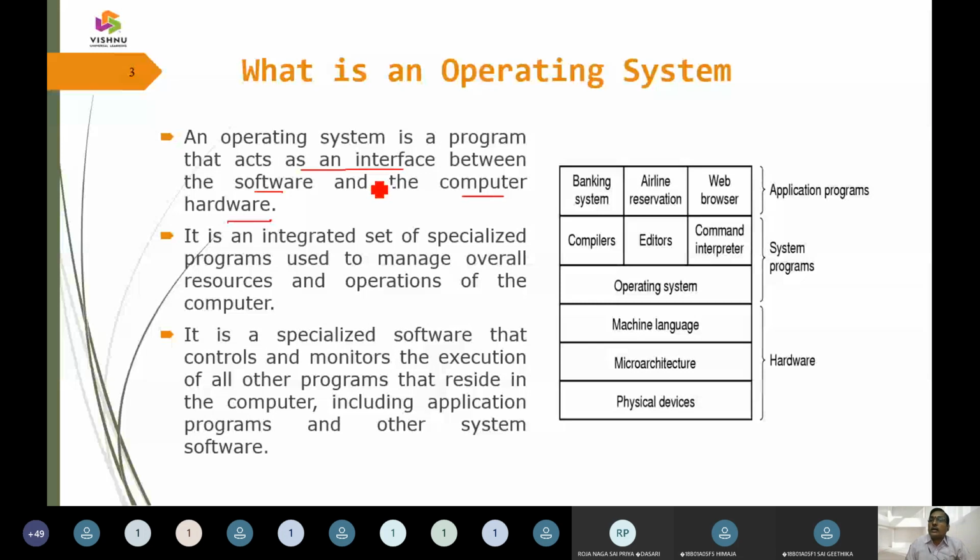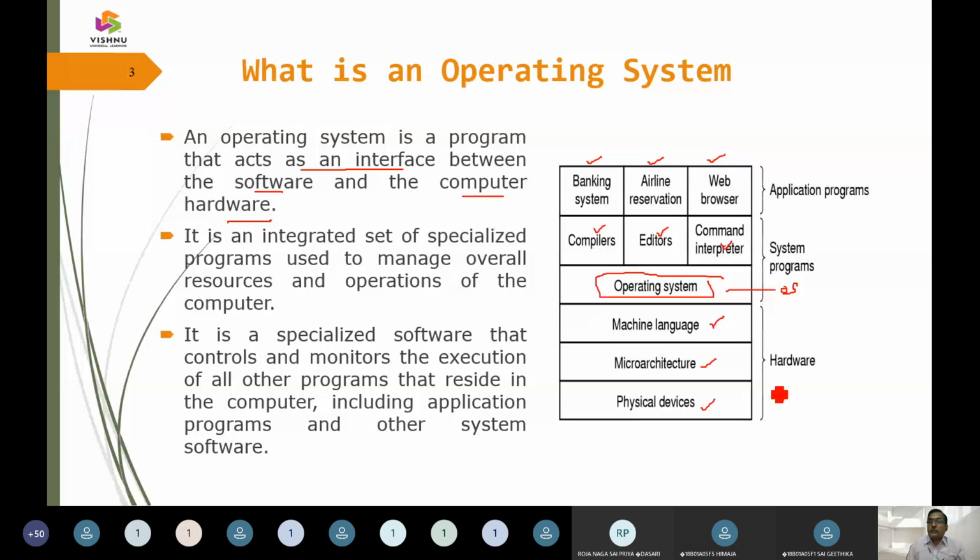So here you can see the application programs. What are these application programs? They can be some banking applications, some airline applications, some web browsers which are run via the Internet Explorer, etc. Followed by the compilers, the editors, the command line interpreters, and there we will have the operating system here, followed by machine language, microkernel architecture, and some physical devices.